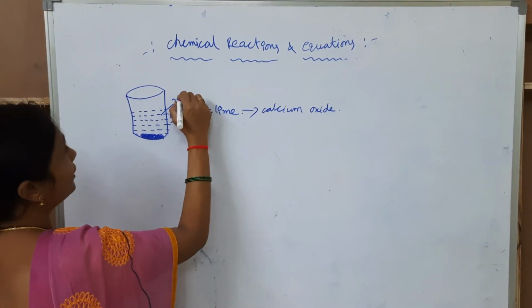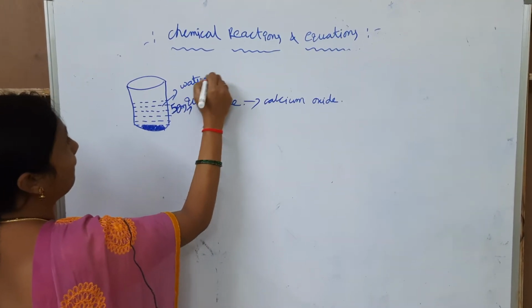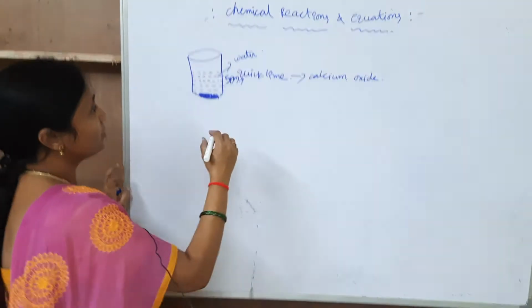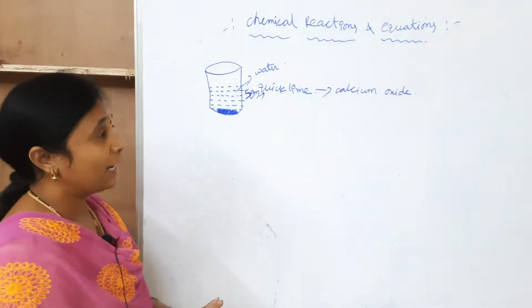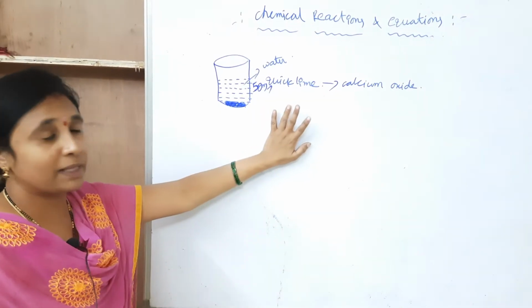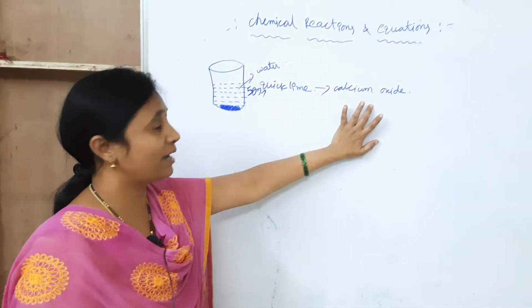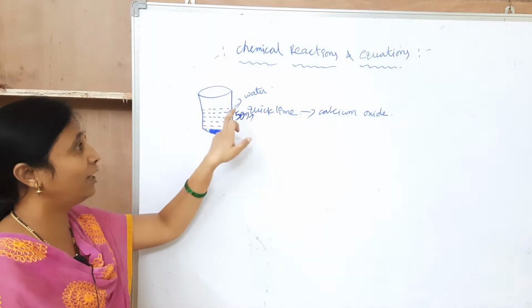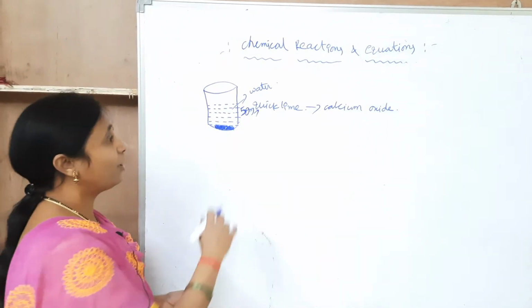This is water. Next, what do you observe here? I am taking one beaker. In that beaker, I am taking 5 grams of quicklime. The quicklime is nothing but calcium oxide. Next, in that calcium oxide, I am also adding water. Okay. Here, what do you observe?